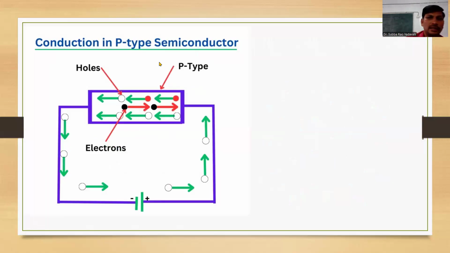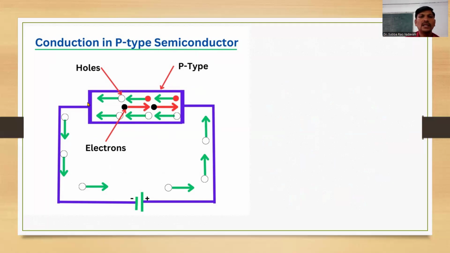Now coming to the conduction: how the electric current flows through the p-type semiconducting material. If you see here, this is the p-type semiconductor. This semiconductor is connected to an external battery.